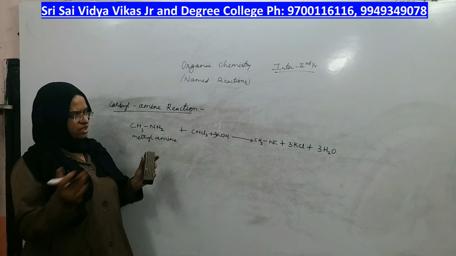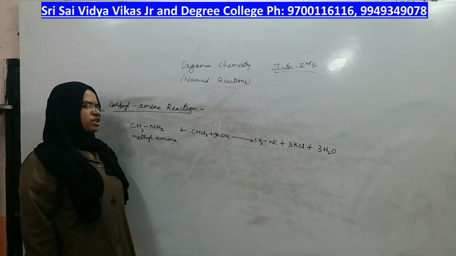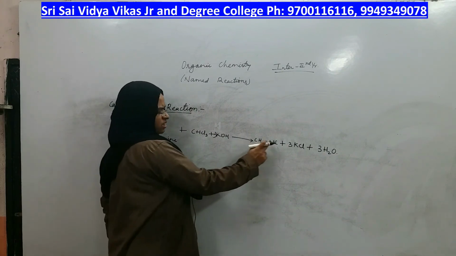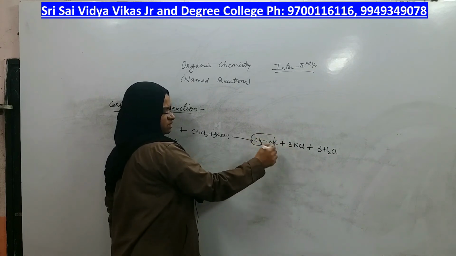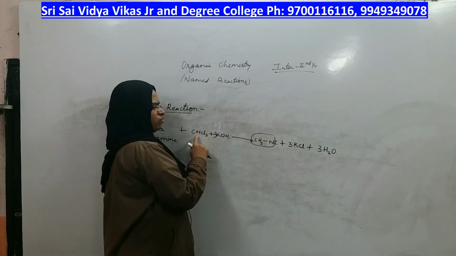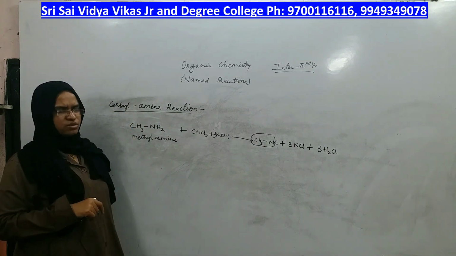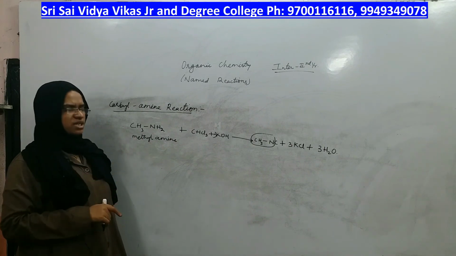Elimination of water takes place between chloroform, primary amine and KOH to give you isocyanide, in which CH3N is from one compound and the C, which is coming at the end, is from chloroform, right? So who can do that? Only primary amines can do that to give you isocyanide. NC means isocyanide.